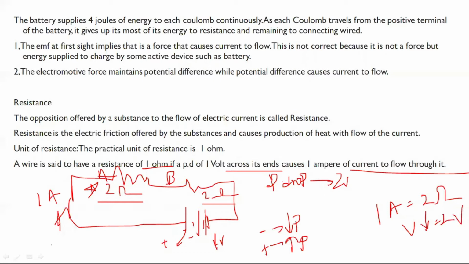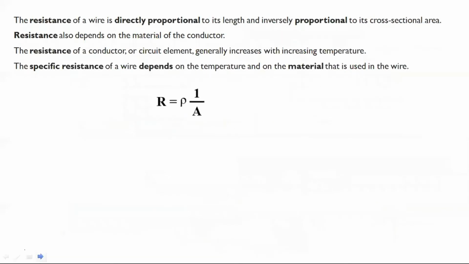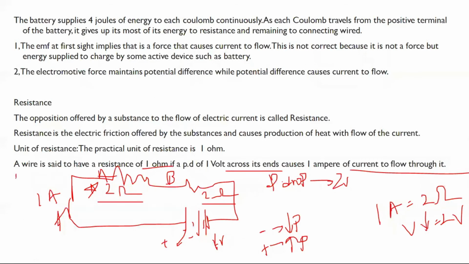Similarly, the resistance gives us the heating energy. A tungsten bulb will have resistance. The battery supplies 4 joules of energy to each coulomb continuously.